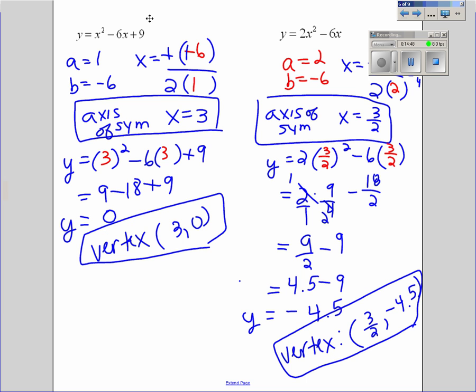Doesn't matter. Okay? I am not going to go back and discuss those other two pieces because for the homework you're not even graphing. So for the homework, what you're going to have to do is factor some of those quadratics first to find your zeros, and then you're going to find the axis of symmetry and the vertex. Good luck.